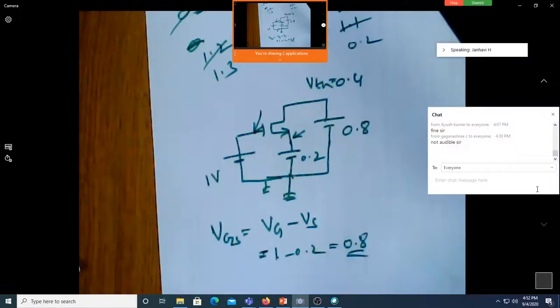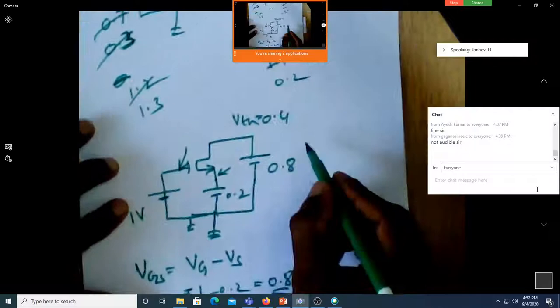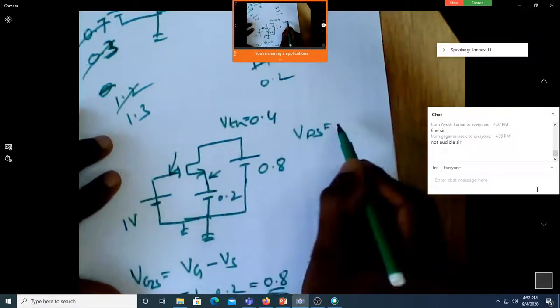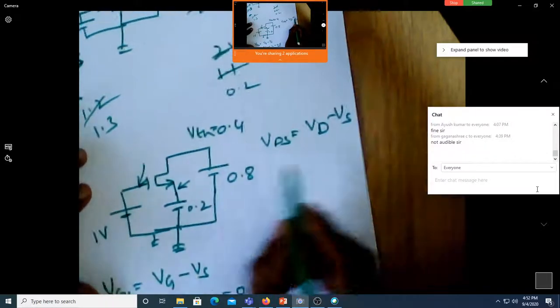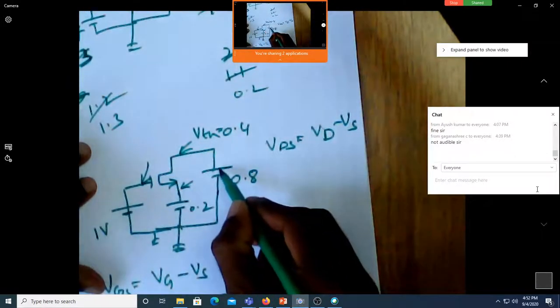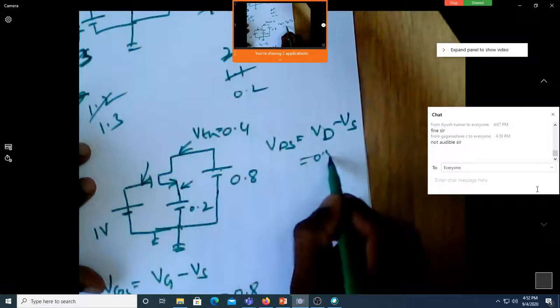The MOSFET is in which region? Now you got to know what is VDS. How much is VDS? VDS is not 0.8. It is voltage at drain minus voltage at source. What is the voltage at drain? It is this battery. Is it 0.8?